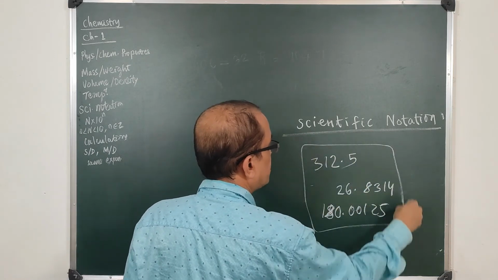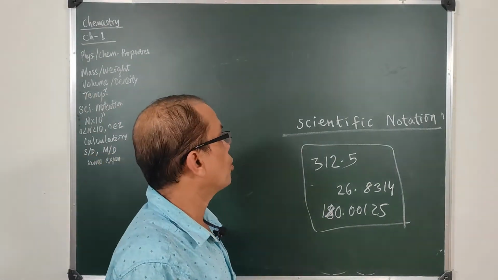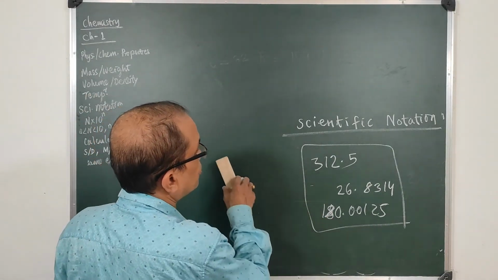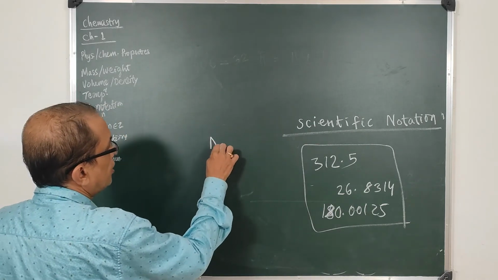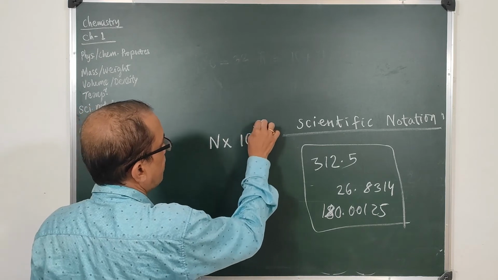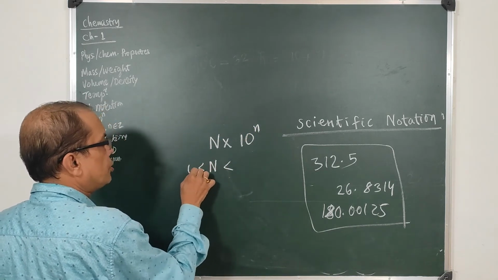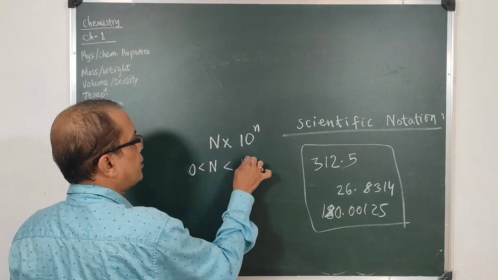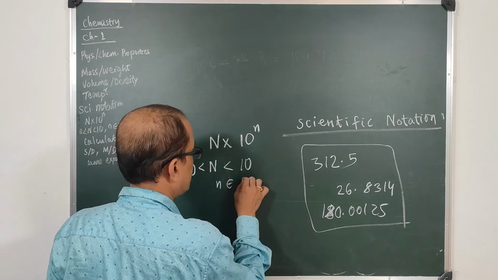Things are not always written like this. There is a uniform code for writing these numbers, and the writing style becomes n into 10 to the power n, where n lies between 0 and 10, while n is an integer.